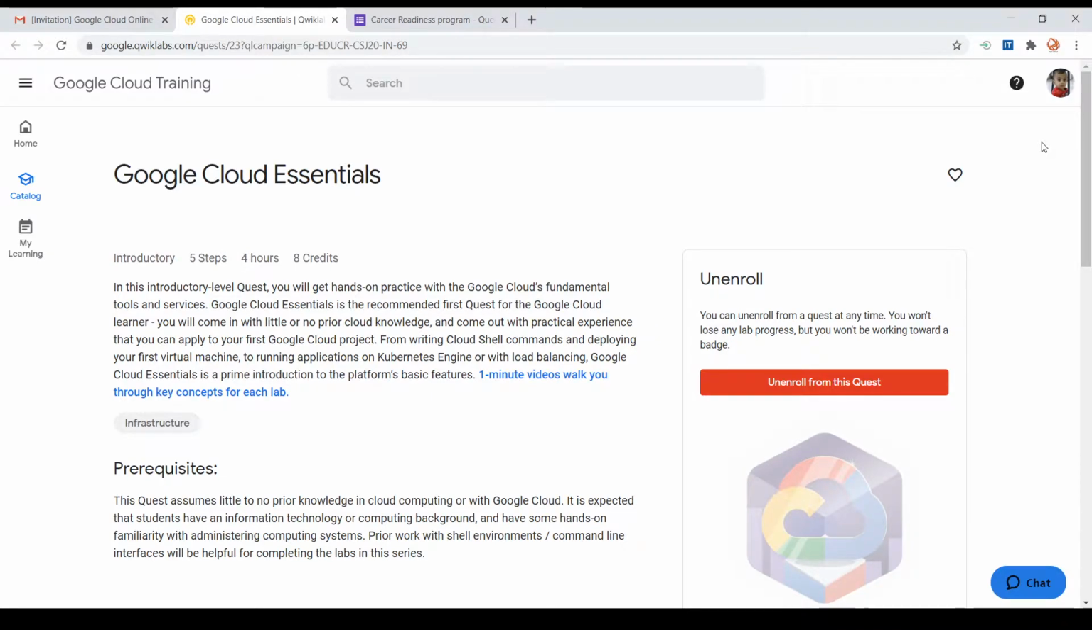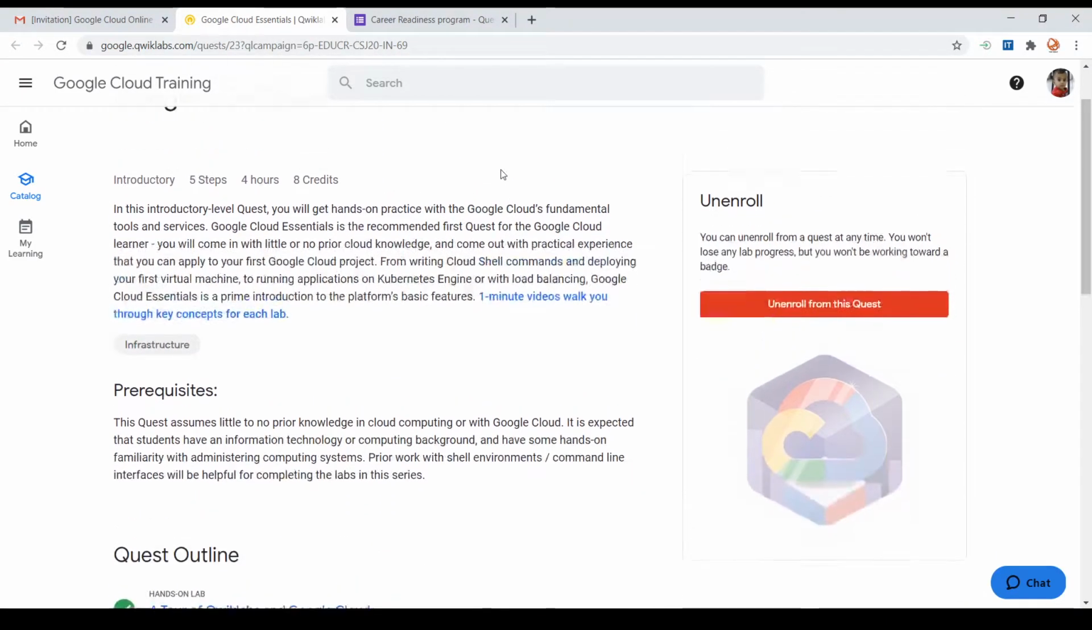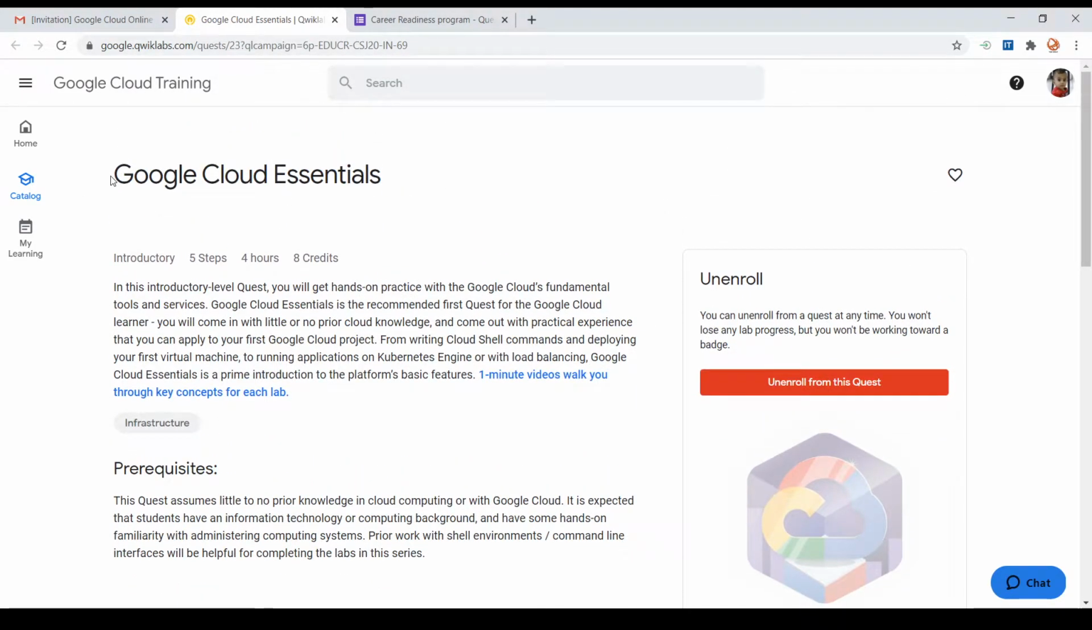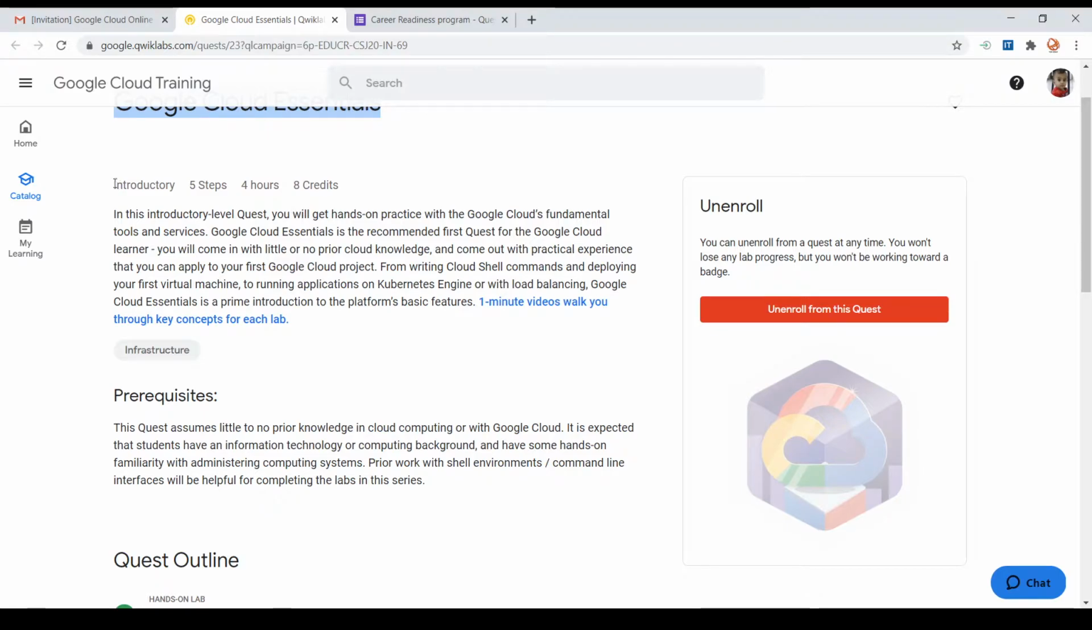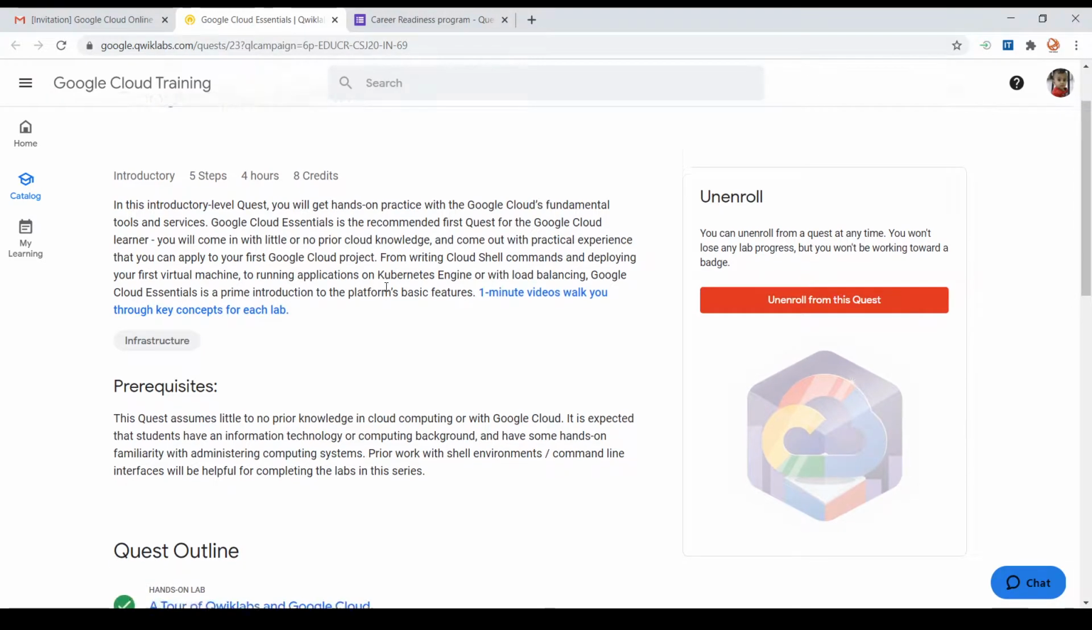So once you get inside the Quick Labs platform, you can see that the basic quest that you need to complete to become eligible for the Google ACE program is the Google Cloud Essentials Quest. If you look there, you can see this is an introductory quest with around 5 labs, 4 hours of completion, and it requires 8 credits. In Quick Labs, a single credit is equivalent to a single dollar, or $1. So you require $8 to complete this basic quest.